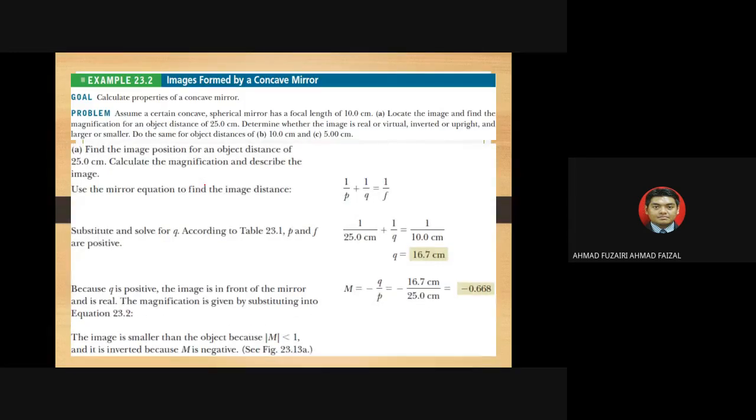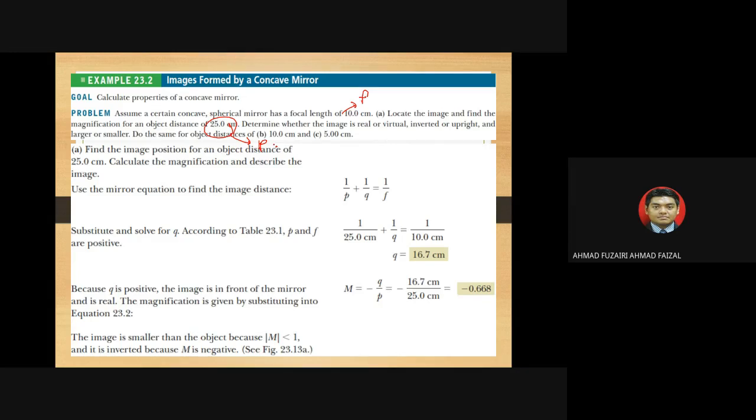All right. So these are the images formed by a concave mirror. Assume a certain concave spherical mirror has a focal length of, so this one should be f, and locate the image and find the magnification for an object distance of 25 centimeters. So this should be p. Determine whether the image is real or virtual, inverted or upright, and larger or smaller.